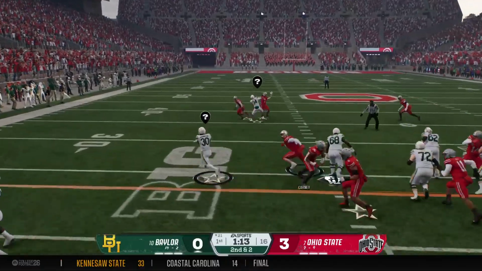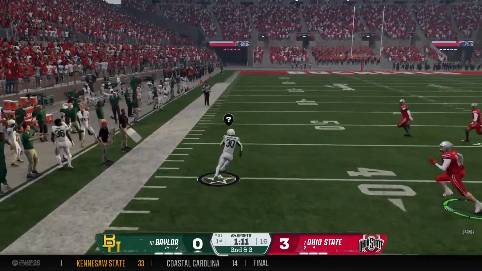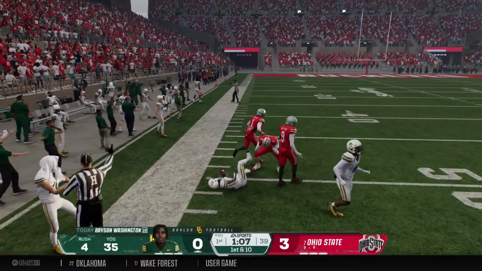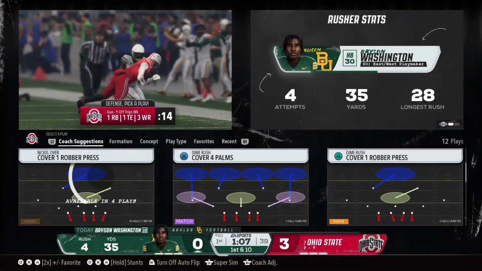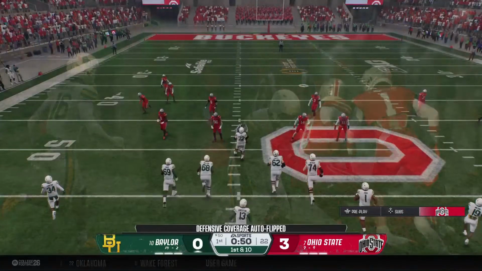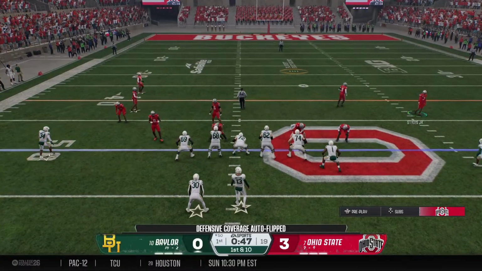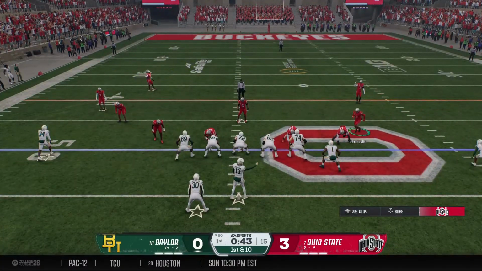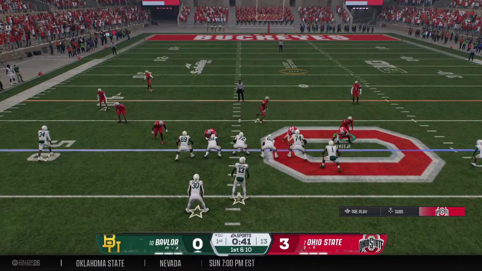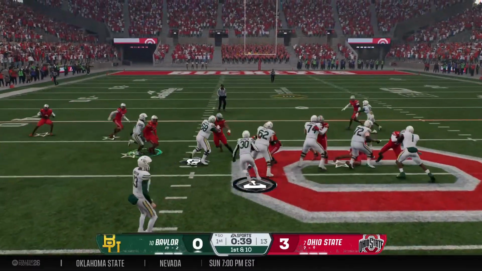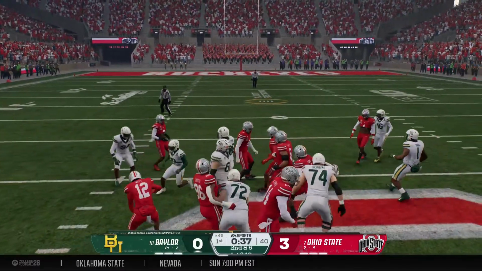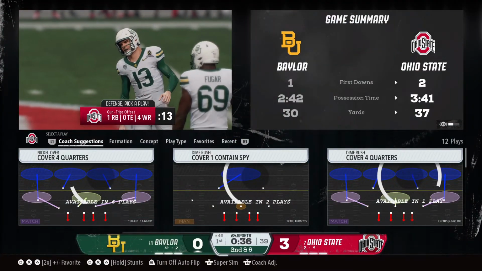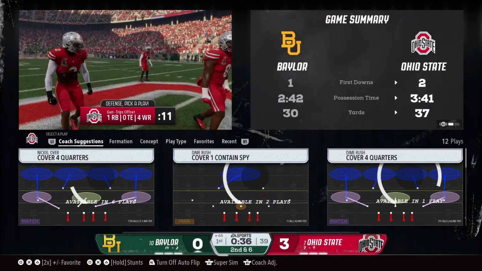And now the running back's got it again. Breaking free at the 35. He's brought down, but what a pickup on the ground. There's nothing more that helps an offense than committing to that running game and popping an explosive run like this on the ground. Keeps the confidence of your offensive line up. Same with your back. It helps everything else that you're doing as an offensive rhythm. Now you can come back with some counters, try to take some shots off of play action, and keep hammering away with that run game.